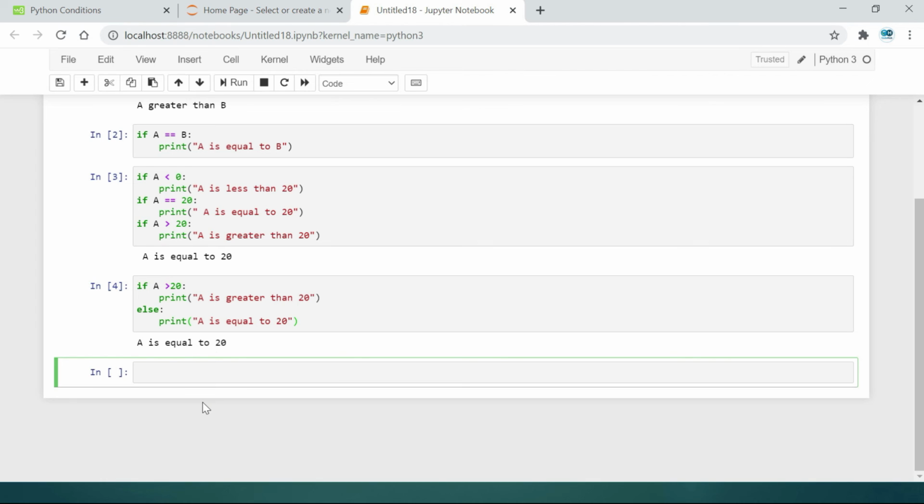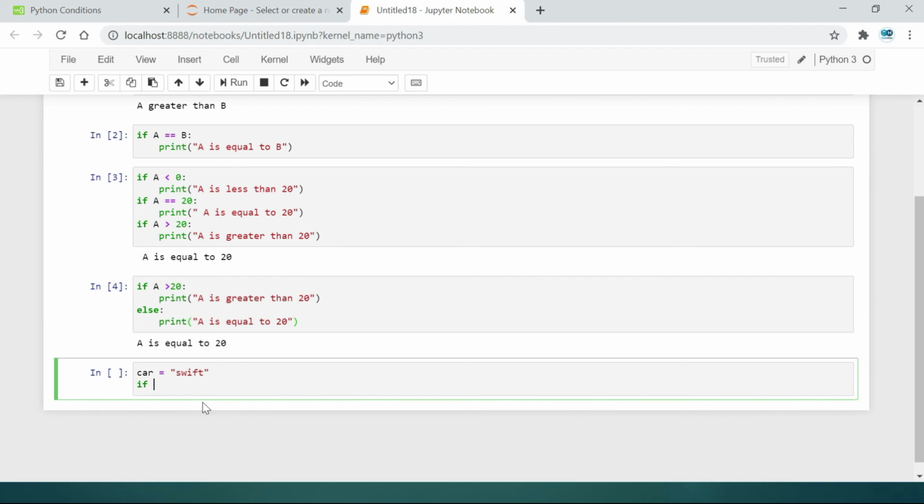We have to give some car name like Swift. We have to use if condition, car equal to Innova in double quotes, and close with colon.